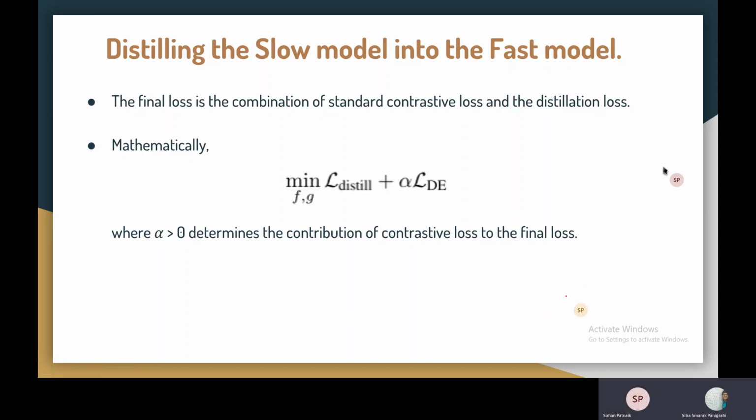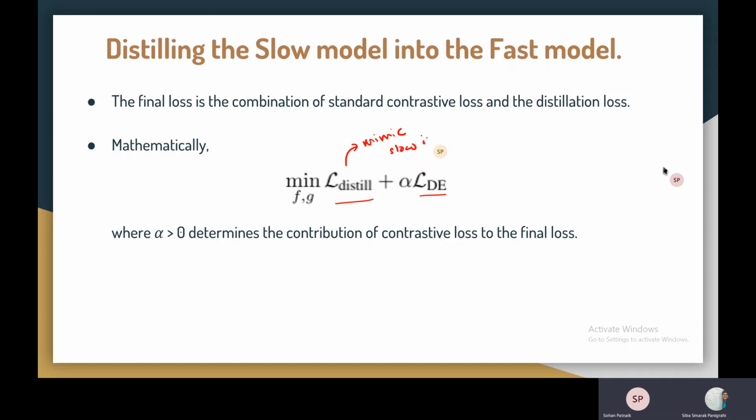So moving ahead, the final loss is the combination of standard contrastive loss with the distillation loss. As we saw, the contrastive loss tried to map the semantic embeddings of relevant text image pairs to a closer space, whereas irrelevant image text pairs are far apart, while the distillation loss tried to mimic the dual encoder model to the slow, robust cross-attention model.